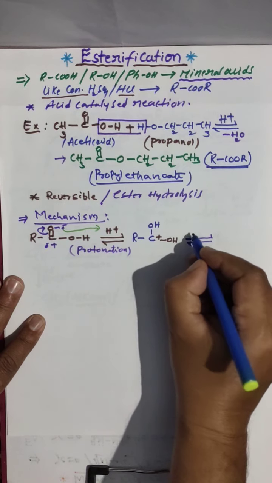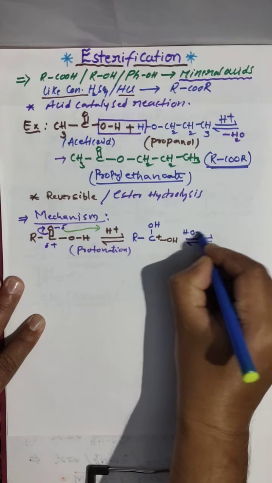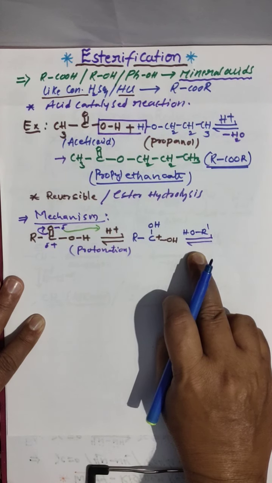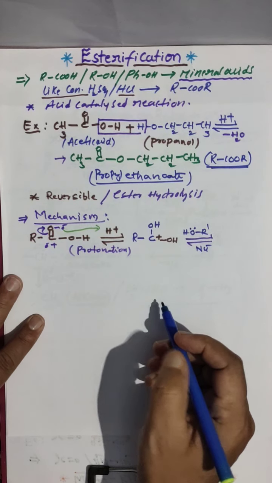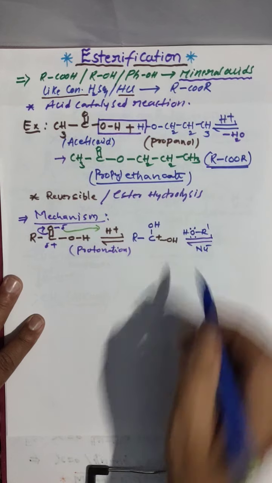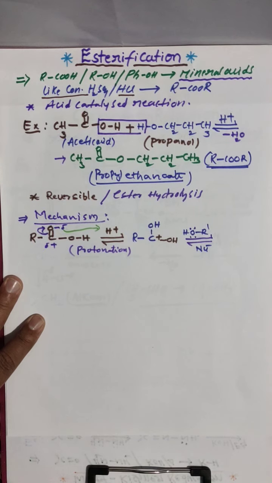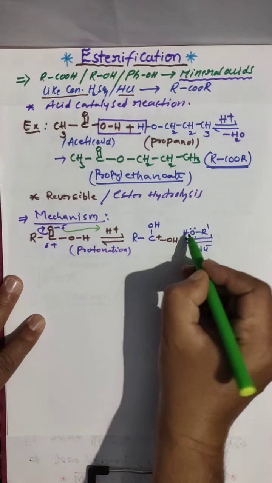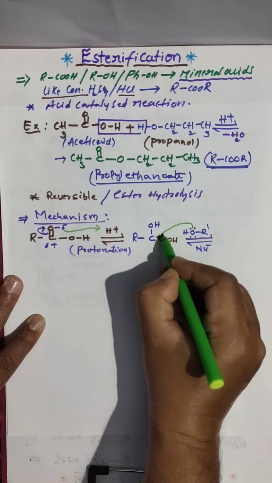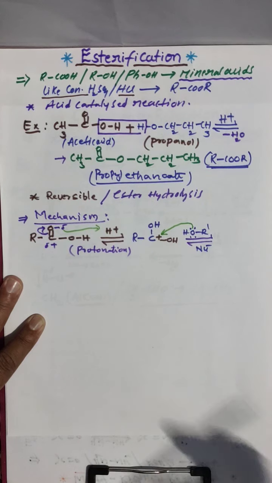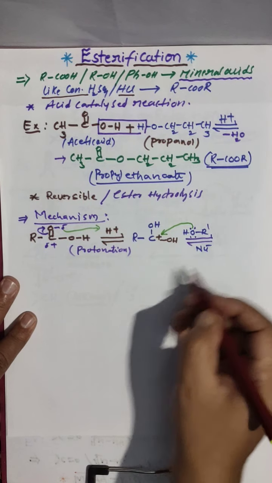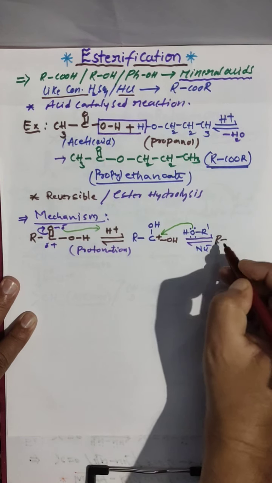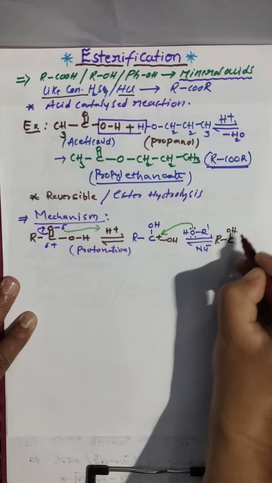And then we take alcohol now. Alcohol comes into play. Here I am taking R dash OH, and it acts as nucleophile. Here we have lone pairs on oxygen, two lone pairs are there. A lone pair donor is also a nucleophile. This lone pair will donate to this carbocation. Then the product you are getting is the intermediate, R, C, OH.